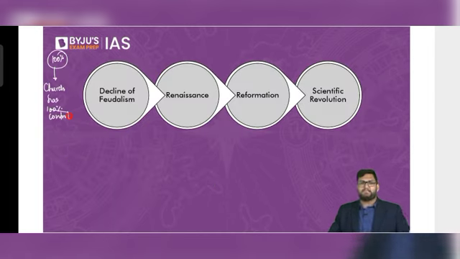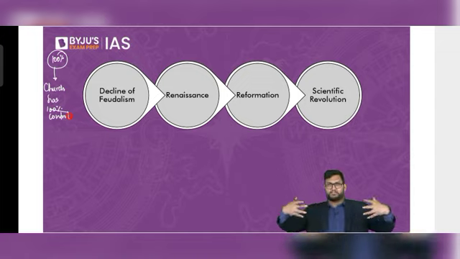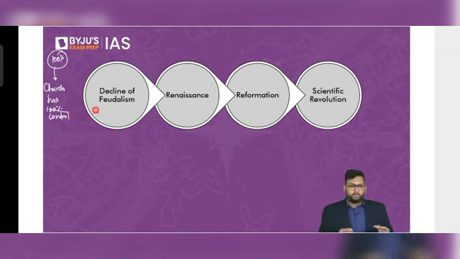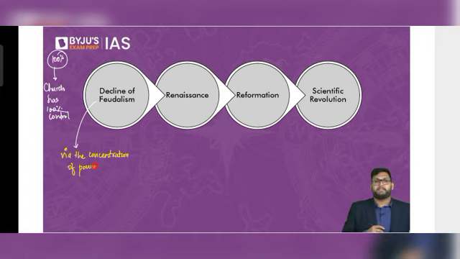And the first thing which happens is that the kings start to consolidate power. So the decline of feudalism is initiated via the concentration of power of the king.